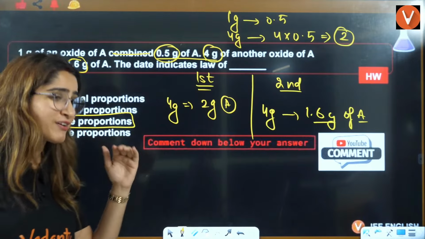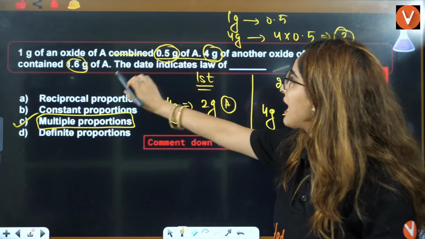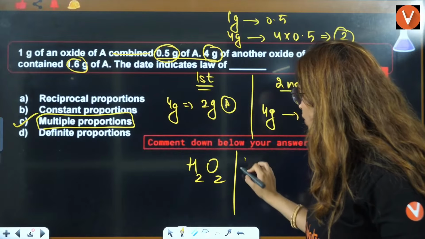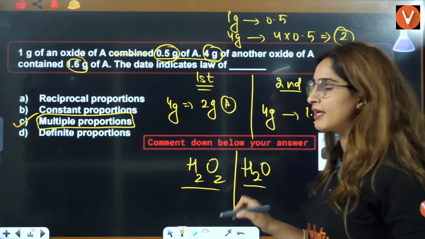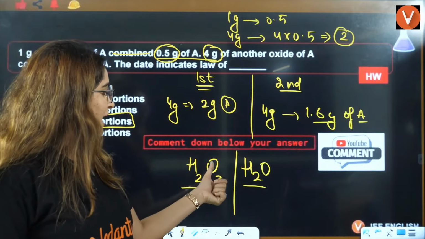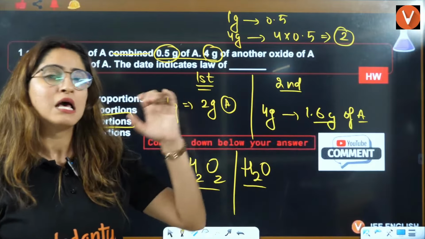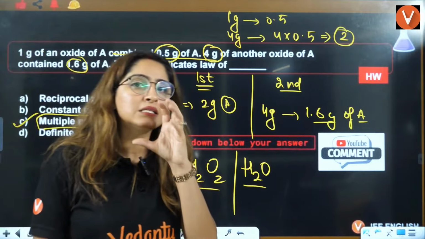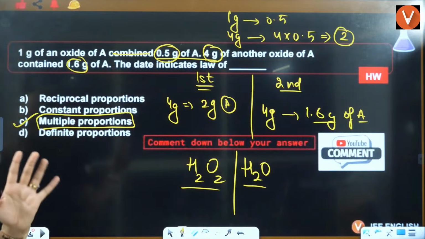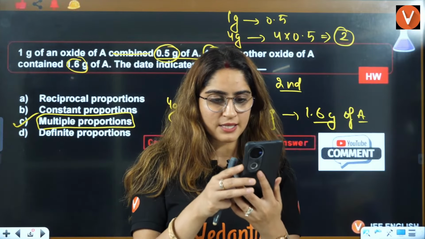Different formulas will be there even if you have the same elements, like H and O: one is H2O2, the other is H2O. The same elements are there, but each oxide contains a different amount of oxygen. So the formula is different, and hence it is the law of multiple proportion. How many of you have answered this one correctly? Let me see that.